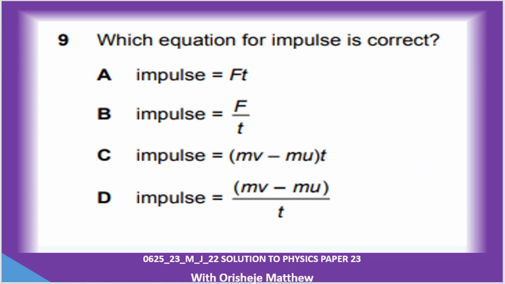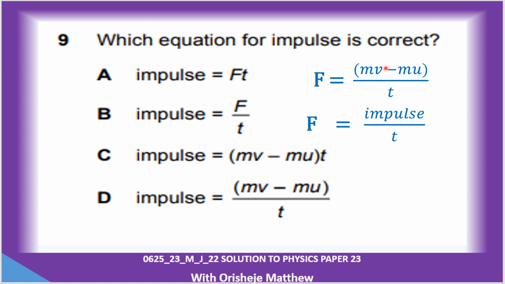Question 9. Which equation for impulse is correct? So Newton's second law, force is equal to rate of change of momentum. So if we multiply this and this, F times T is equal to impulse. So change in momentum is the same thing as impulse. So F times T is equal to impulse. So A is the answer.